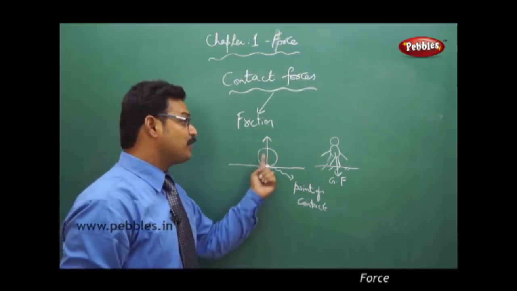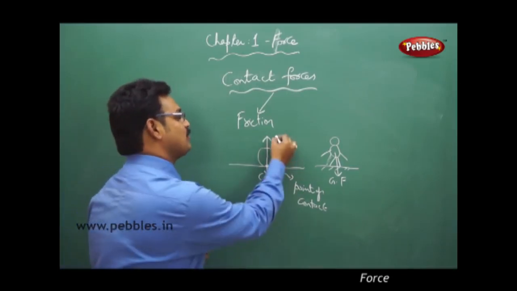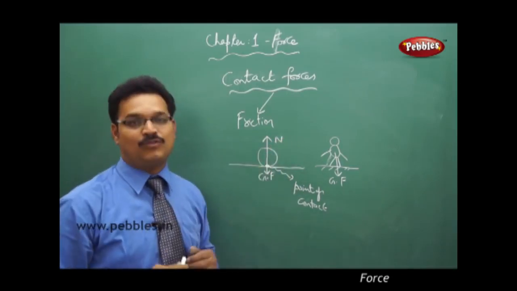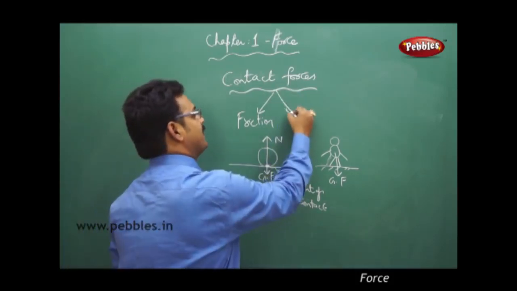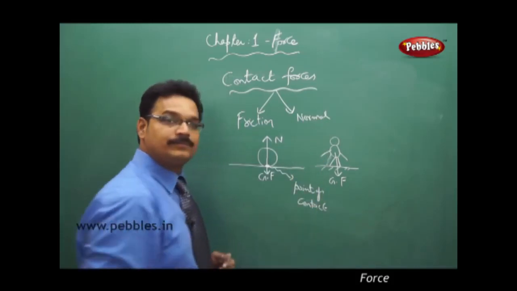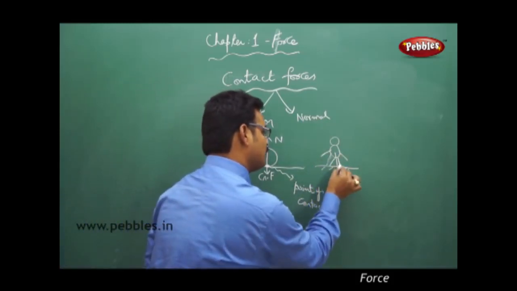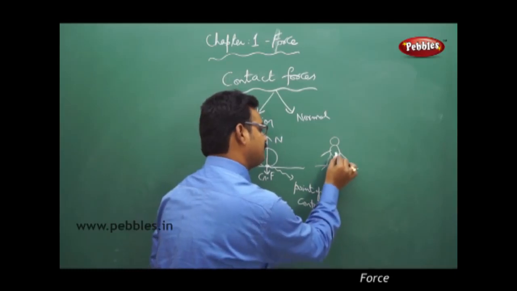This force is always perpendicular to the surface at the point of contact, and that force is called the normal force. And this is another contact force, the normal force.